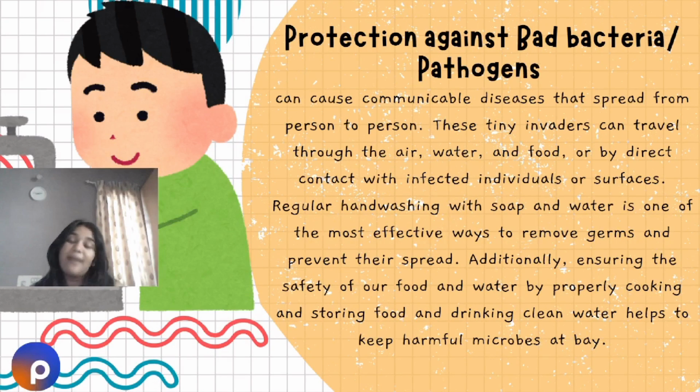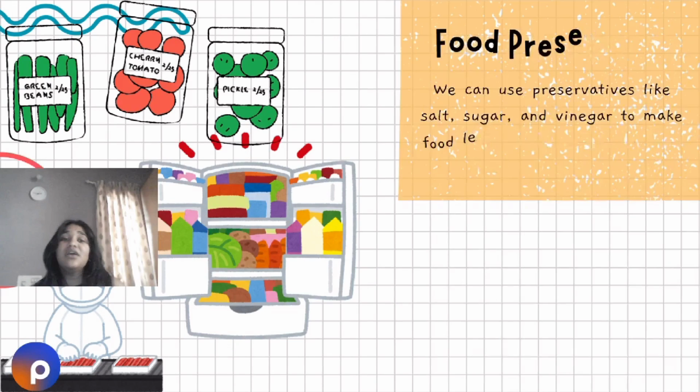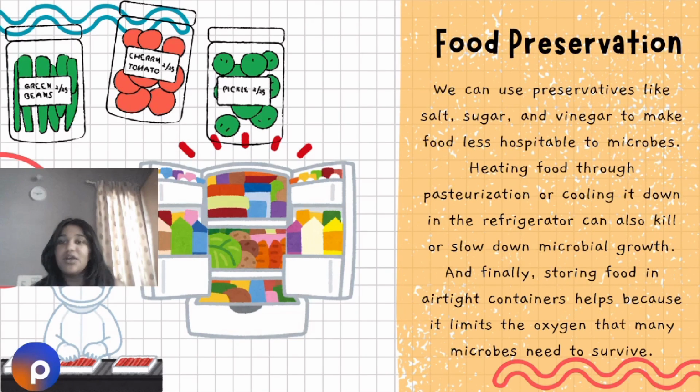Additionally, we can use some safety precautions to store our food and water properly, and drinking clean water keeps microbes at bay. Then how can we preserve food? So we can use preservatives like salt, sugar, vinegar to make food less hospitable to microbes. Heating the food through pasteurization or cooling it down in the refrigerator can also kill certain microbial growth. Finally, storing food in airtight containers is very important because it limits the oxygen that microbes need to survive. Airtight containers keep them at bay.